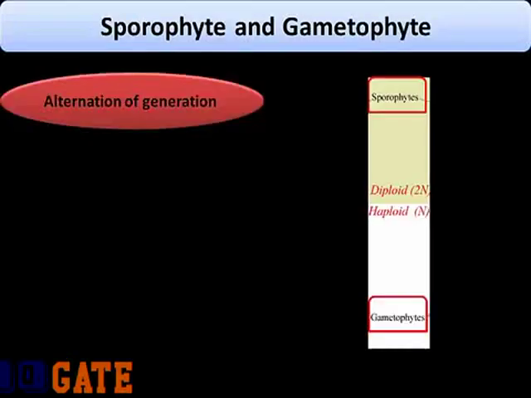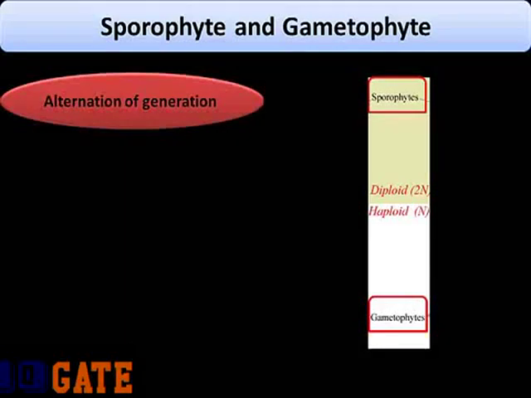Before going ahead, let's quickly understand the meaning of the terms sporophyte and gametophyte, and also what is meant by alternation of generation. Now, in animals, there is a fusion of sperm from male and egg from female to form a zygote. However, unlike animals, plants have two alternating life stages and hence it is called alternation of generation.